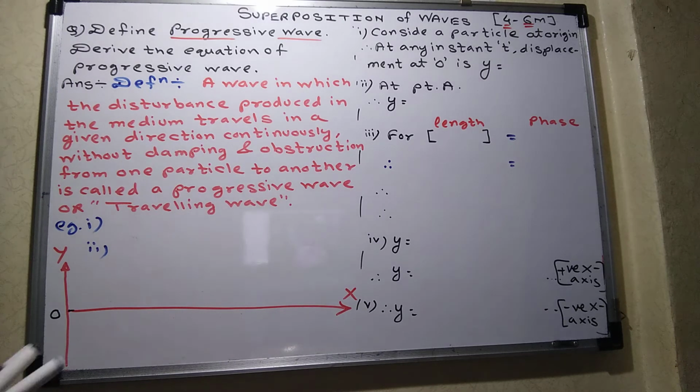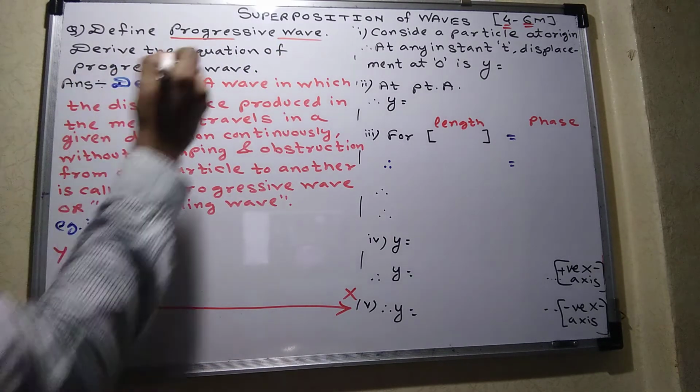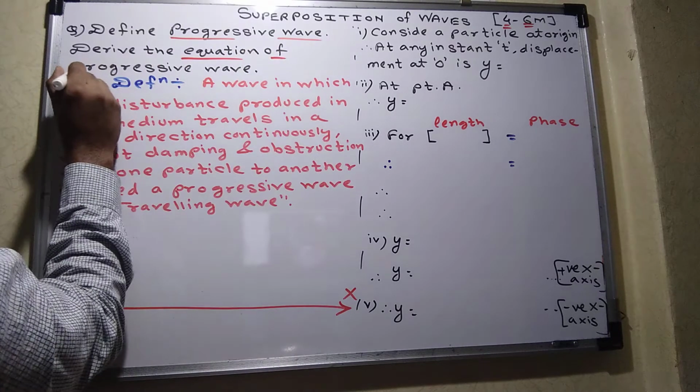After the definition of the progressive wave, we have to derive the equation, because in physics whatever theoretical concept there is, you have to convert into a mathematical equation. So the first question: define progressive wave and derive the equation of progressive wave.